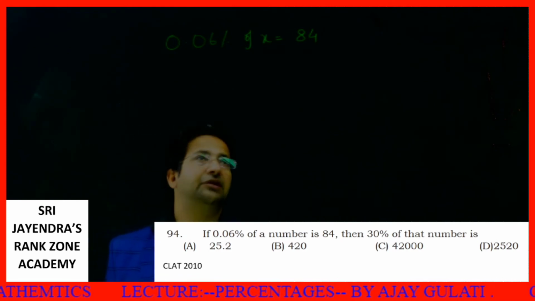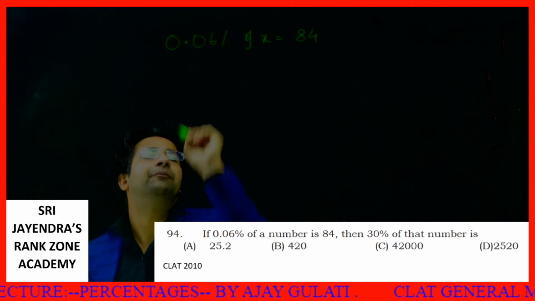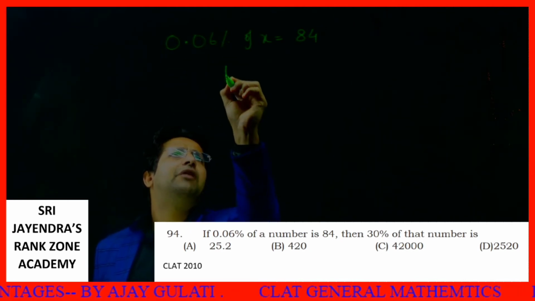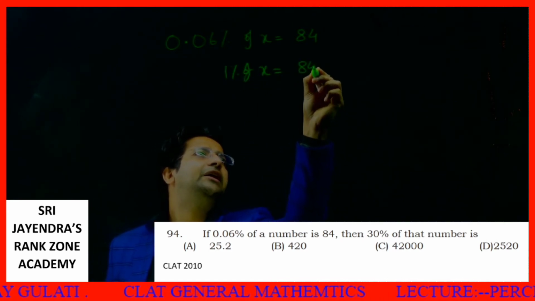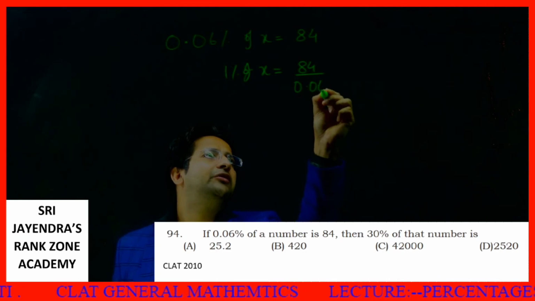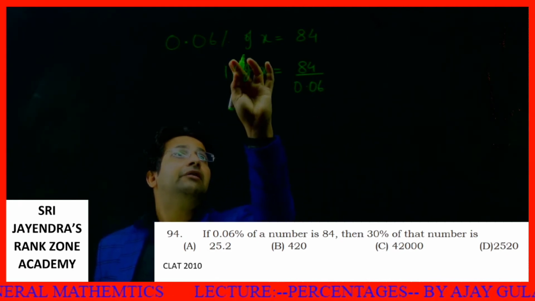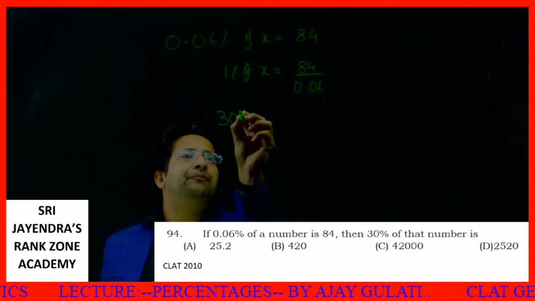Then 30% of that number is what I need to know. Very easy method. What I'll do, I'll just write 1% of x. 1% of x will be 84 divided by 0.06. Clear to all of you? Yes, it must be clear. If 1% is equal to this, then I need 30%.